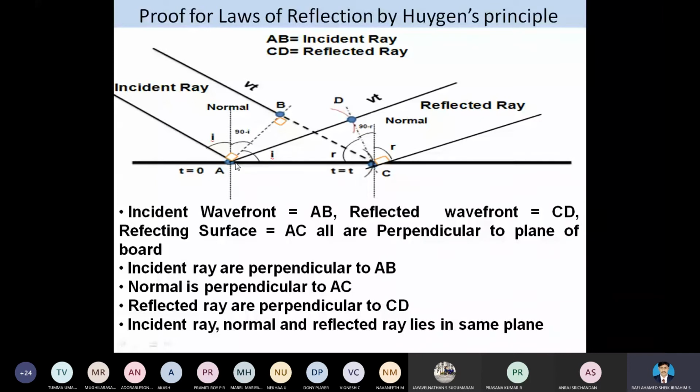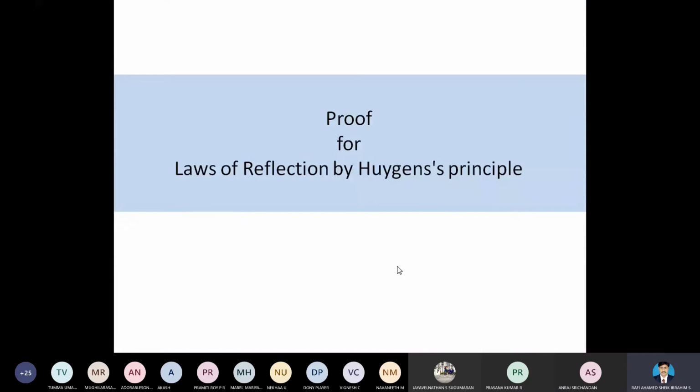See, AB is perpendicular to the board, and CD is perpendicular to the board, and AC is also perpendicular to the board. So it's coming outside. AC is showing outside. So all are perpendicular to the board. So this is the proof for the laws of reflection by the Huygens principle. That's all, boys. These are the just conditions for the laws of reflection.